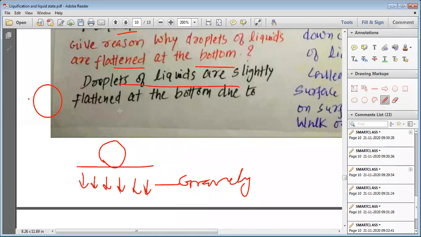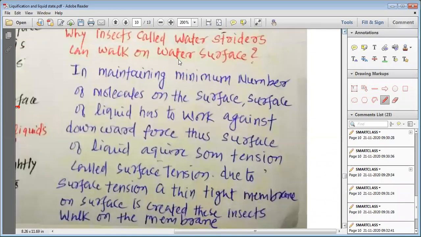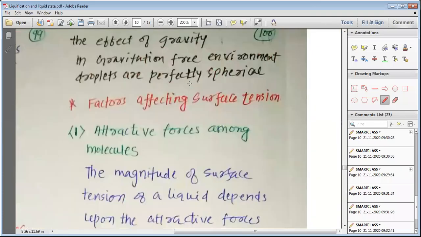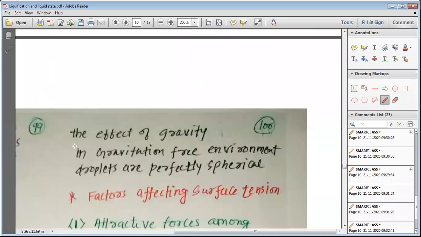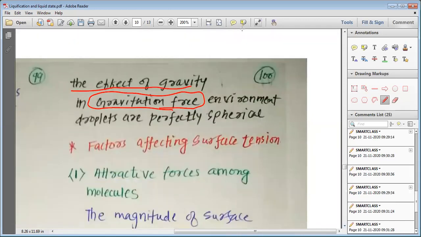Droplets of liquids are slightly flattened at the bottom due to the force of gravitation, now you must have understood. They just become flat at the bottom, and this is how we understand. The droplets of liquid get flattened at the bottom due to the effect of gravity. In a gravitation-free environment, if there is no gravity, my dear students, droplets are perfectly spherical in shape. So this is how we study the various reasons.